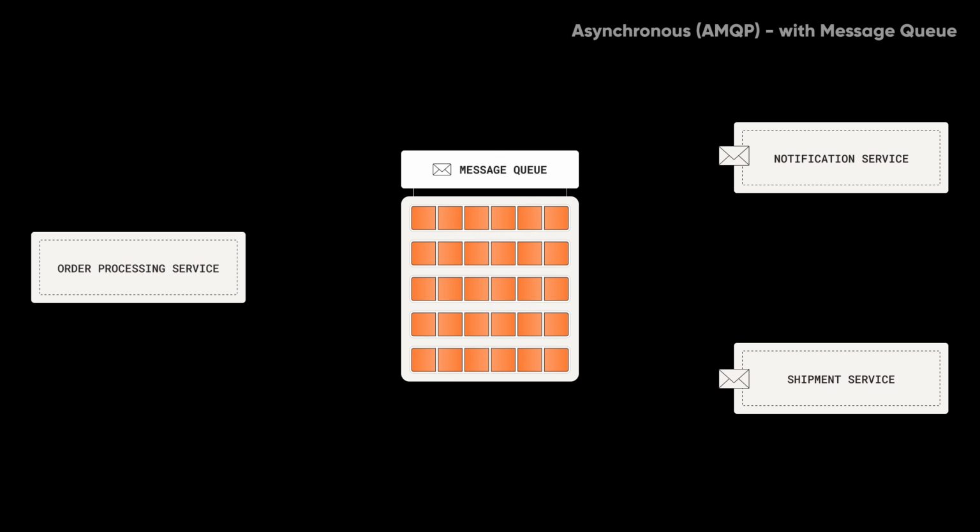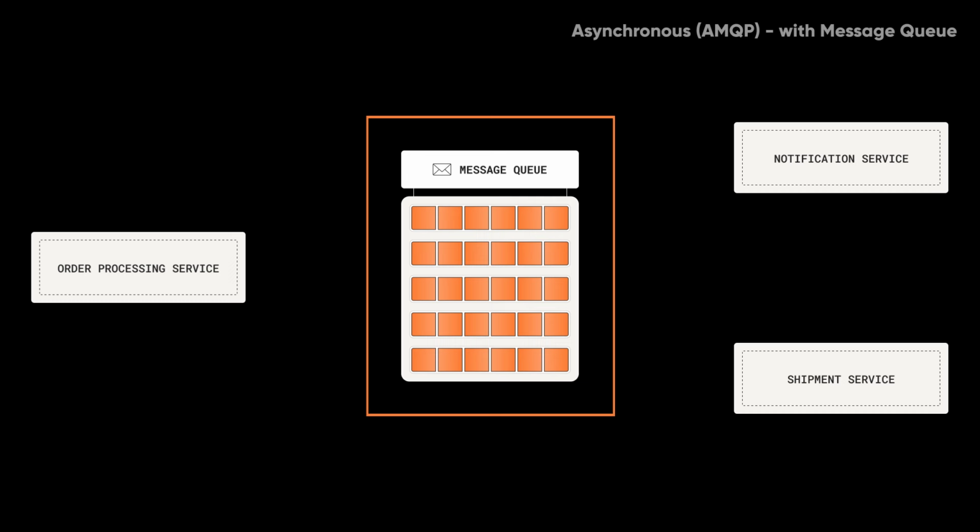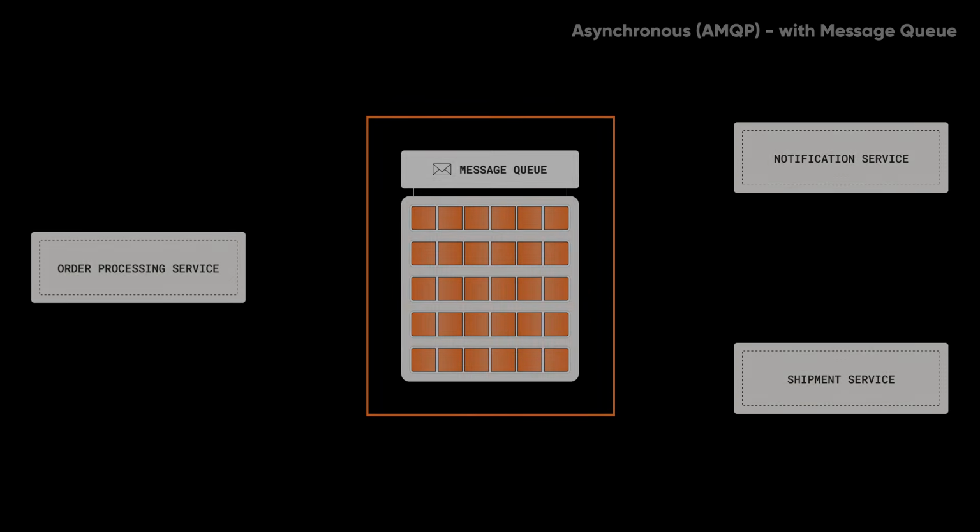Here, the message queue acts as an intermediary holding the message until those services are ready to process it. This asynchronous approach allows services to operate independently, breaking the tight coupling that exists in synchronous HTTP-based communication. And this approach has some benefits.